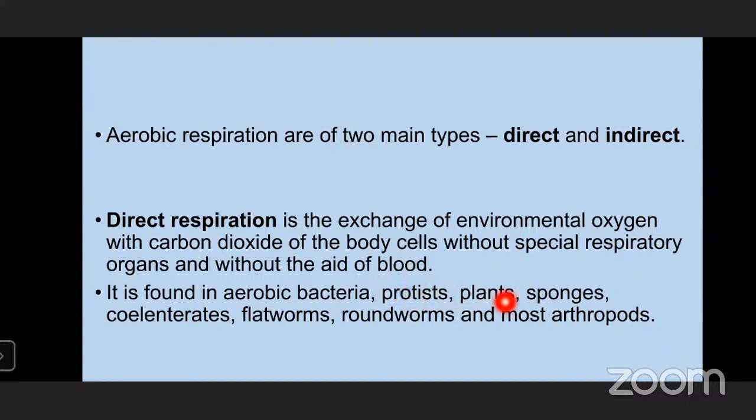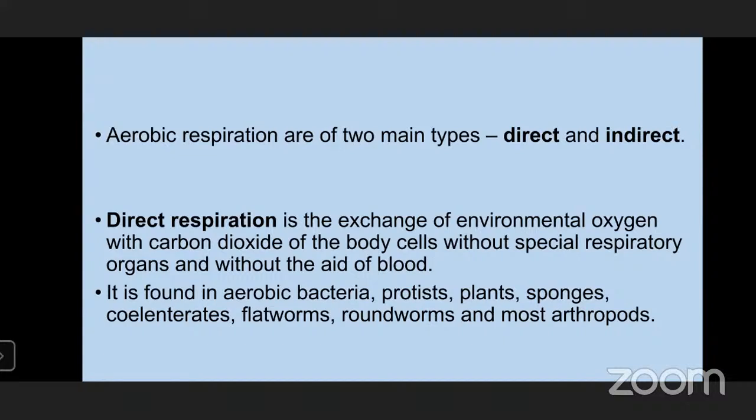Right? The next one is plants. In plants also there is no respiratory organ, just the exchange of gases takes place through stomata, right? And then the sponges, even though they are multicellular, their body is not so complex that they need any kind of respiratory organ.